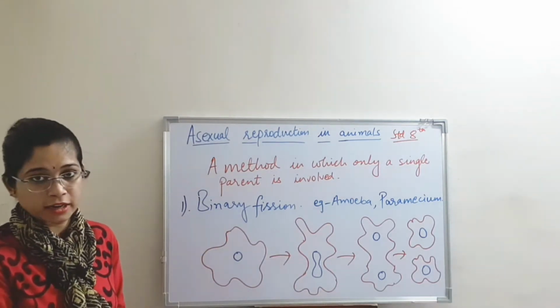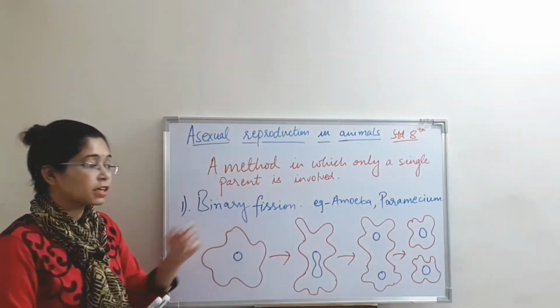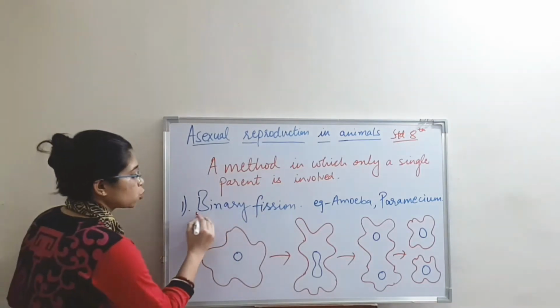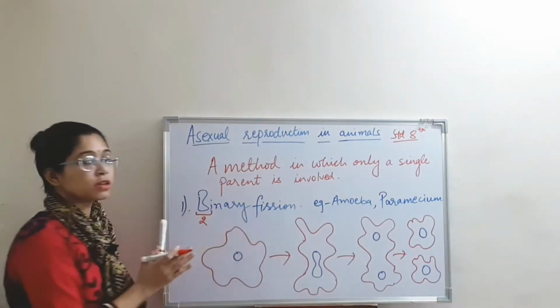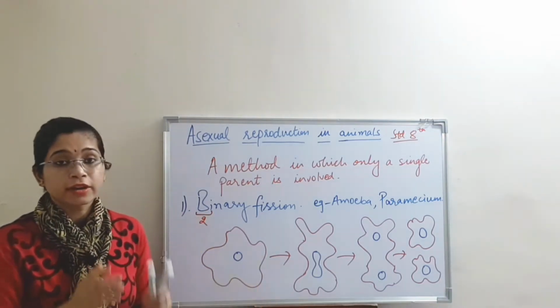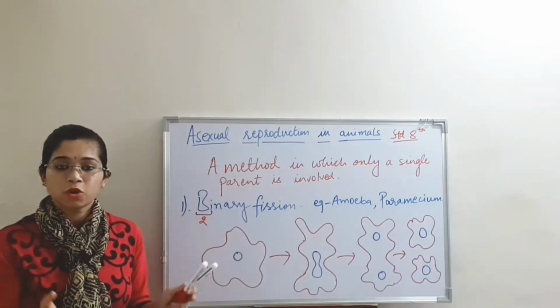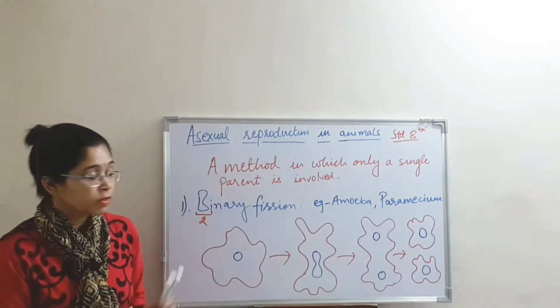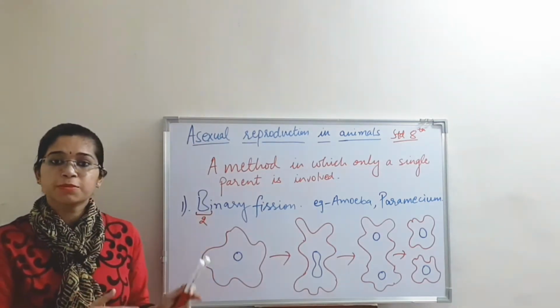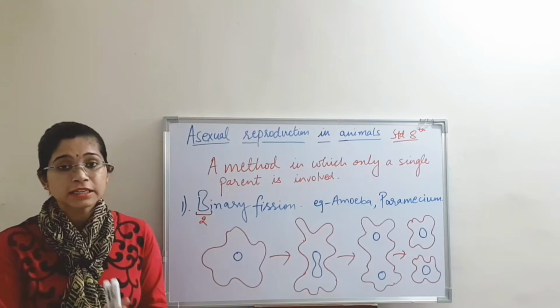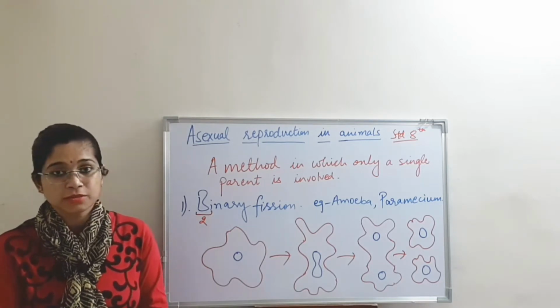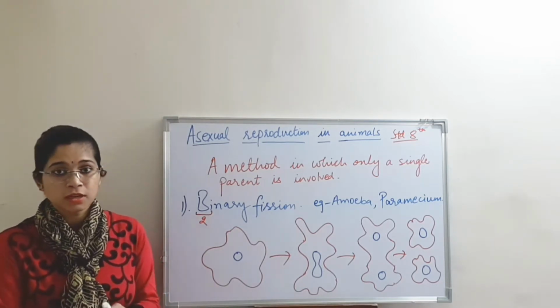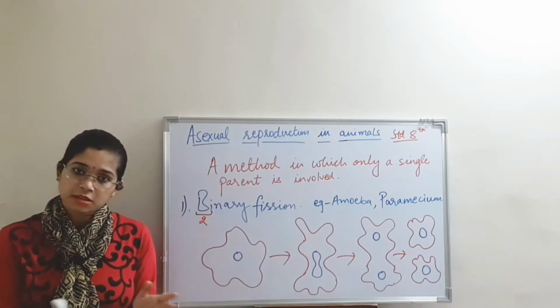a new organism. The first type is binary fission. Bi means two, and fission means to split up. When an organism splits into two, that process is known as binary fission. This process is mostly seen in amoeba and paramecium. I have made a detailed video on amoeba and paramecium which come under the protozoa group. You can see the link in the description box.